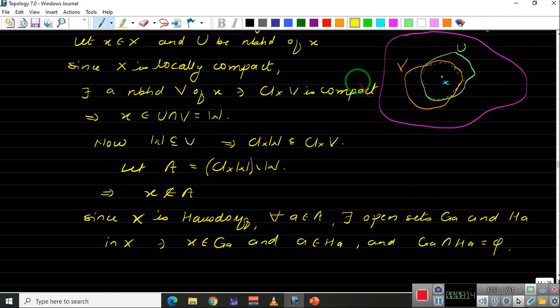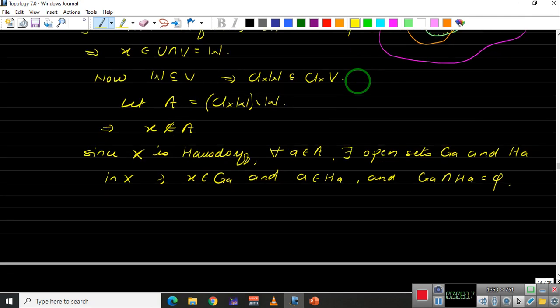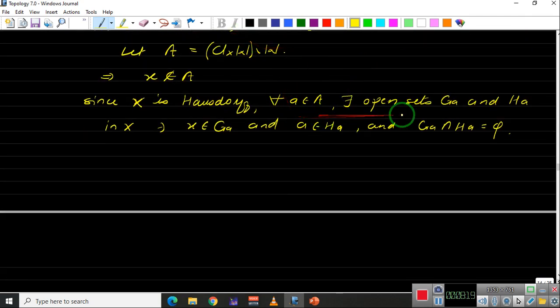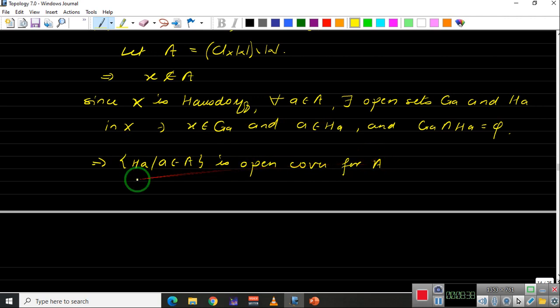Now since for each a in A we have a neighborhood H_a, if you take the set of all these H_a such that a belongs to A, this is an open cover for A. And since A is compact, let me write why it is so.